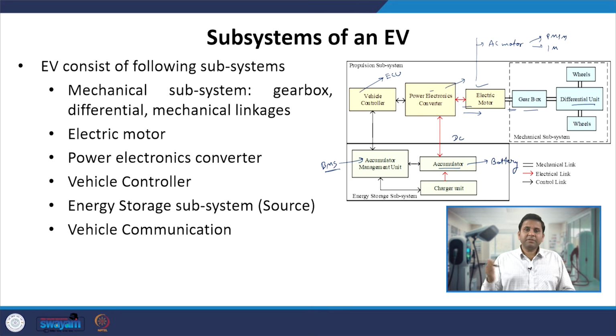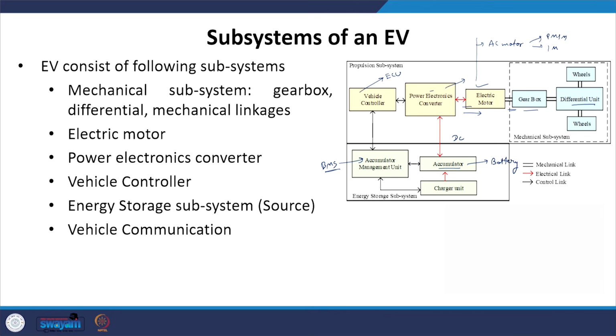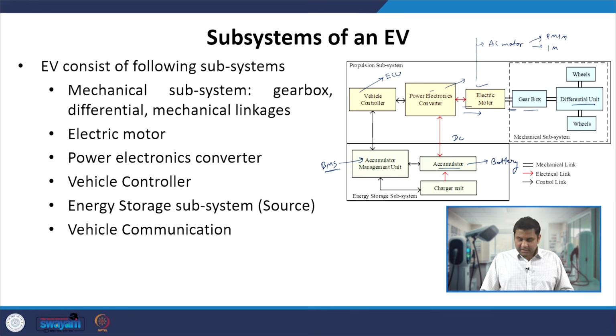Now whenever the vehicle runs, the battery gets discharged, and in order to replenish the energy which gets discharged while propelling the vehicle in either forward or backward direction, we require a charging system, or a charger, and that charger could be an AC charger or a DC charger.